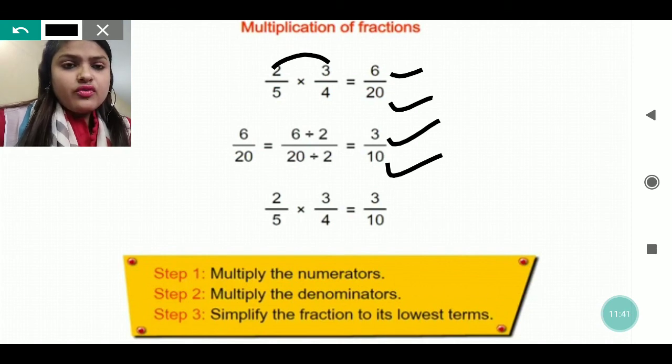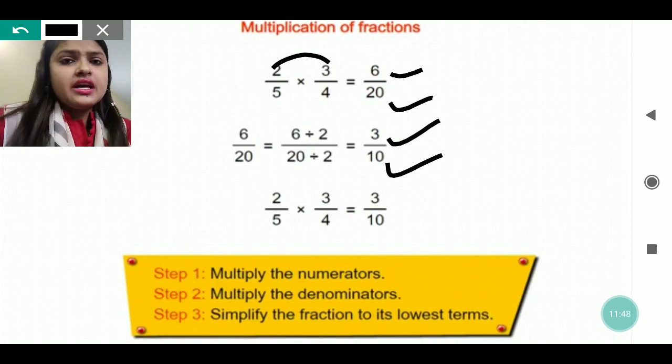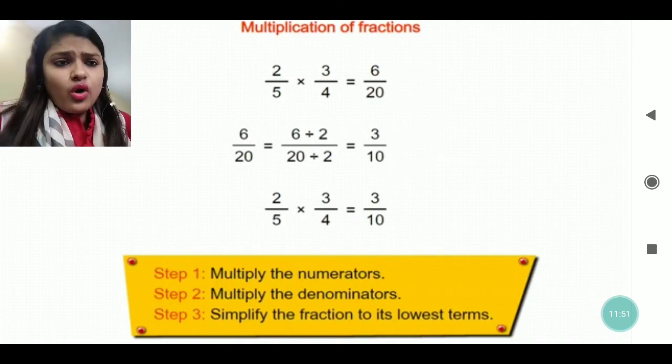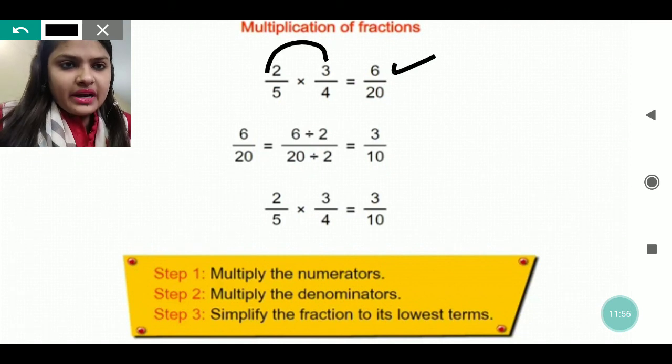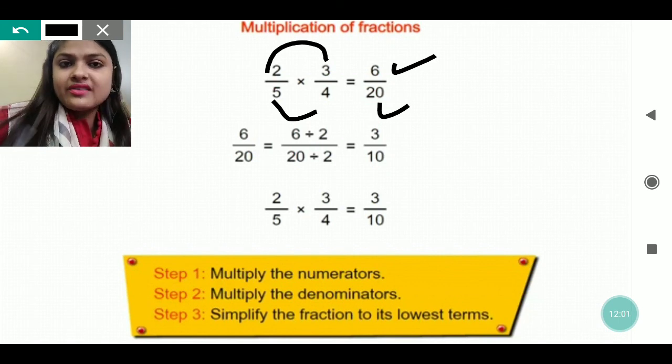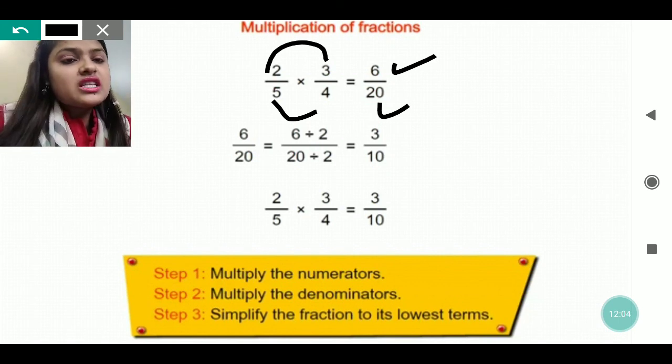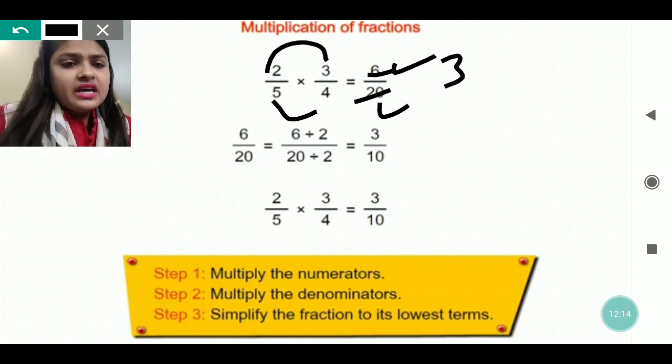So if you multiply also, like there I have divided and then converted it into the lowest fraction, isn't it? But if you want, you can do like this also, no issues. Like 2 into 3 I am doing, then I am getting 6. So 5 into 4 I am getting 20, then you just see that 6 and 20 are right now not in their lowest terms. So with which number can both the numbers be divisible? With 6, 4 or anything, no. 3, no. So it is divisible by 2. So in the table of 2, how many times will 6 come? 3 times. In the table of 2, how many times will 20 come? 10 times.